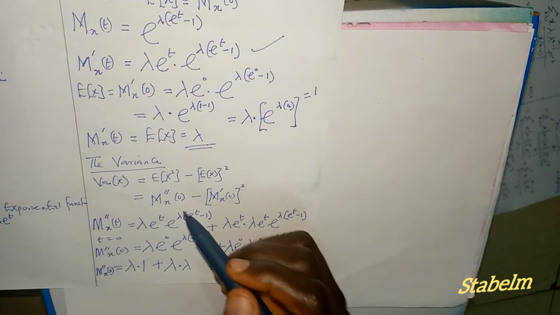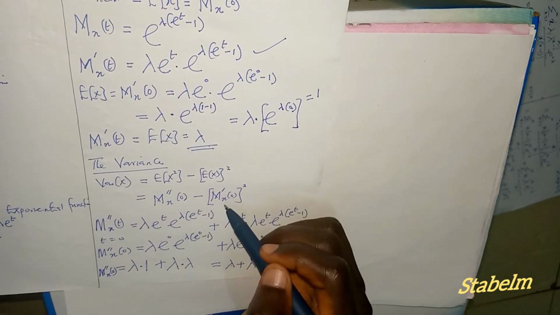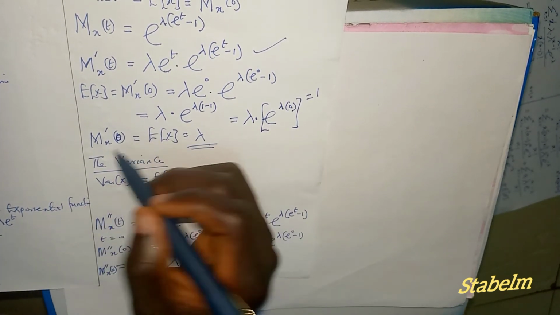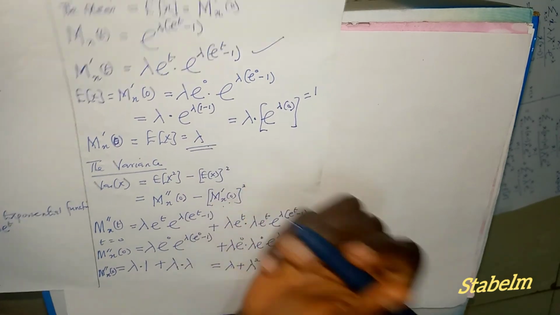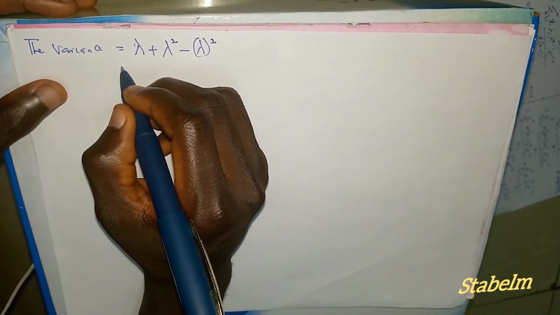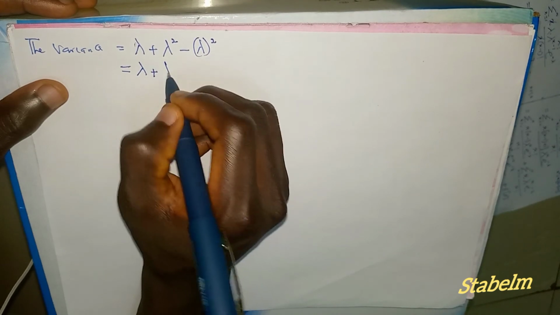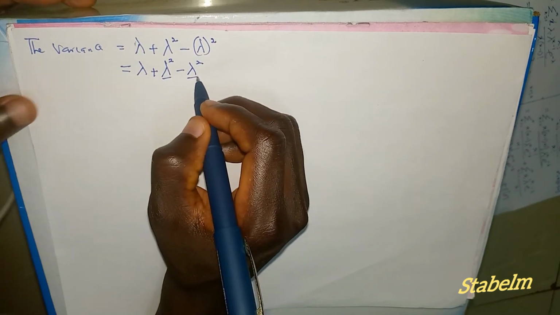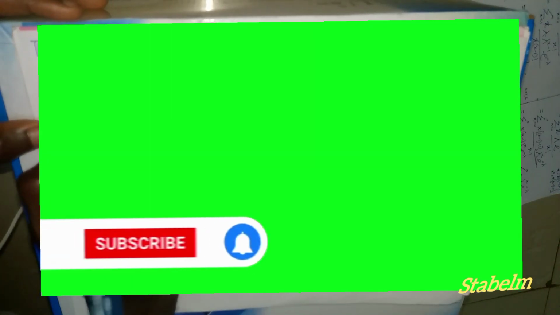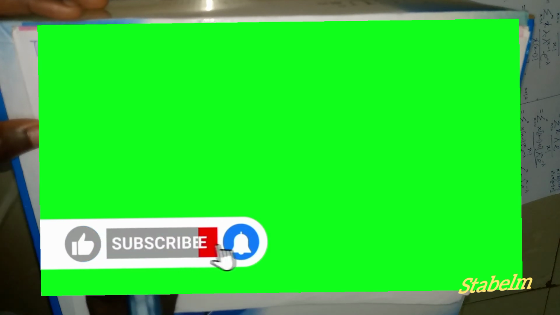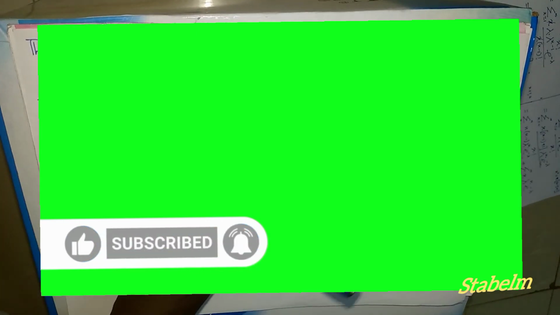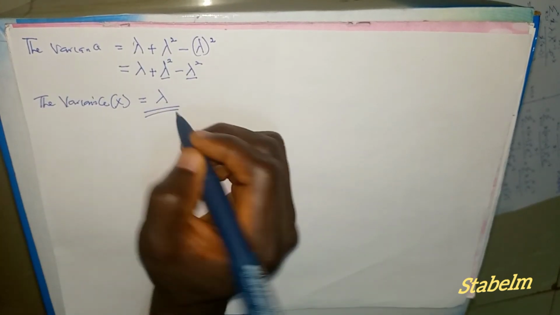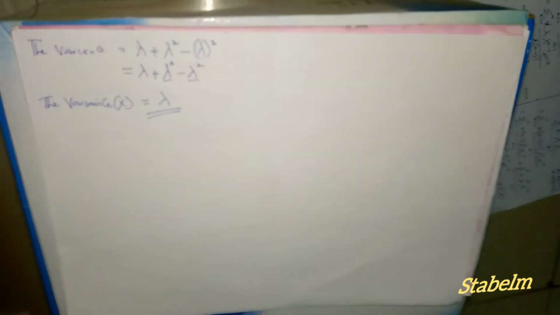Like we said the other time, M prime prime of 0 minus M prime of 0 raised to power 2, and our M prime X of 0 equals lambda. Lambda squared will cancel lambda squared. Therefore, the variance of X equals lambda. So the mean is lambda and the variance is also lambda.